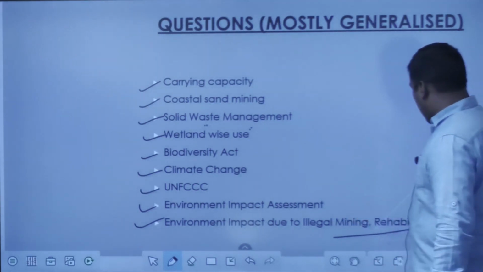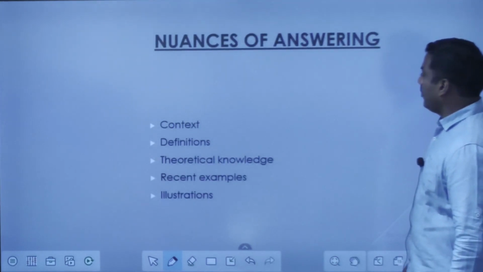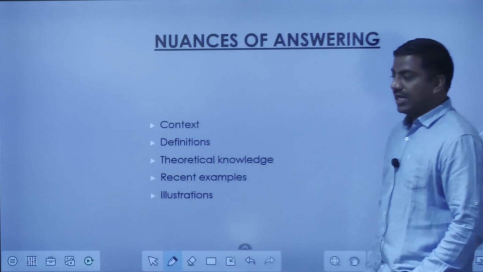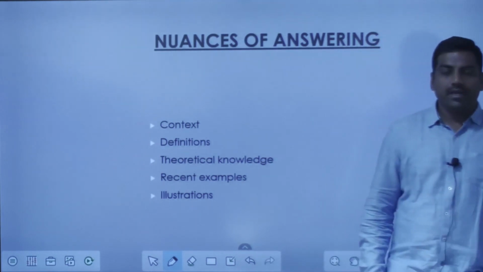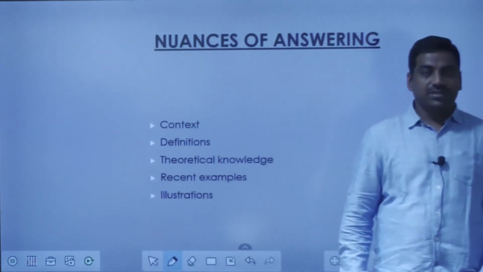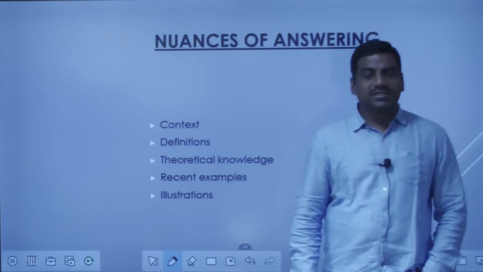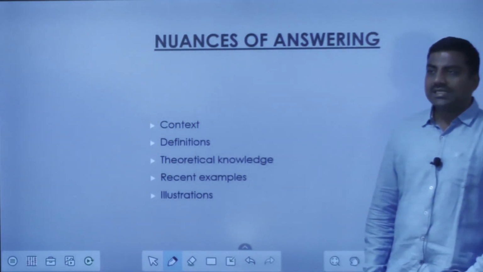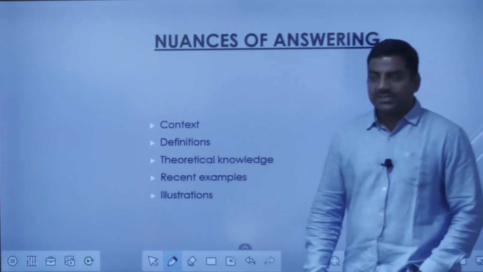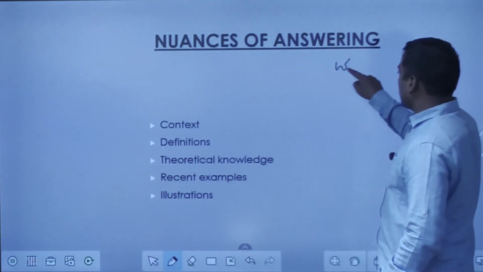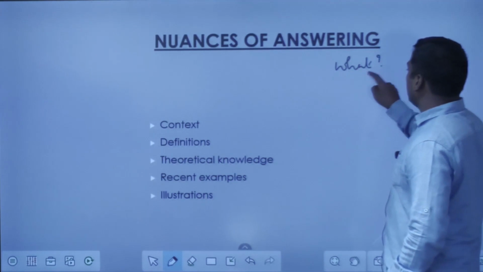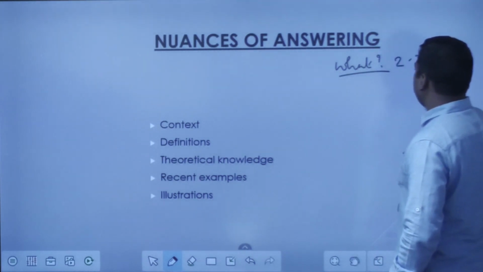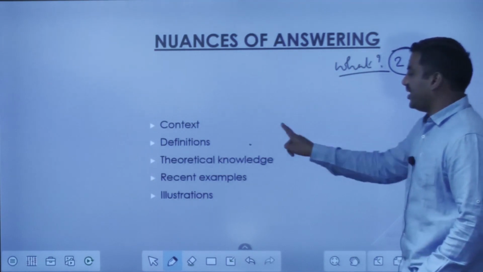So, when it comes to the nuances of answer writing, as I told earlier, you have to go with the high school mindset as far as science and environment questions are concerned, because here they will ask technical things. The first thing is they will ask what is so and so. When they ask that, at least 2 to 3 marks are assigned for the definitions.